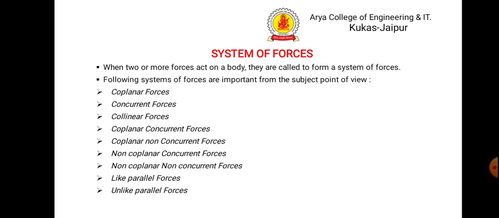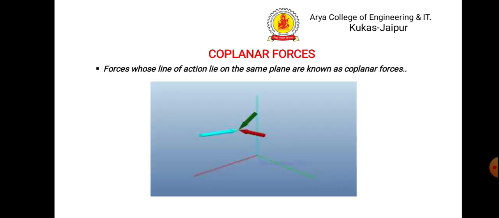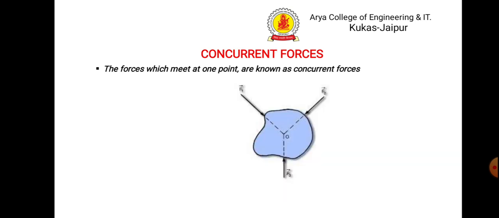Then there are various systems of forces. When two or more forces act on a body, they are said to form a system of forces. The various types of systems of forces are, number one, coplanar forces, meaning forces whose lines of action lie on the same plane are known as coplanar forces. Then concurrent forces, the forces which meet at one point, meaning the line of action of each force meets at a point, then it is known as a concurrent force system.